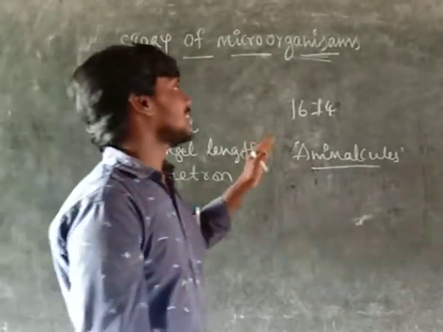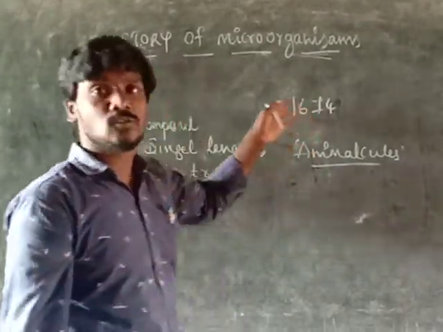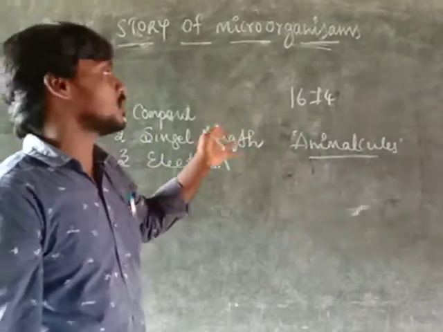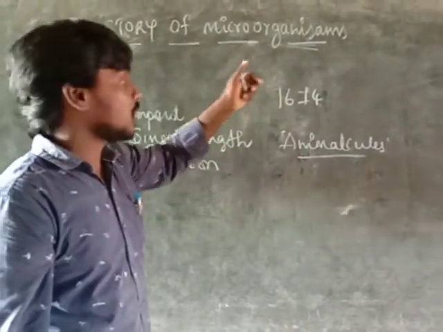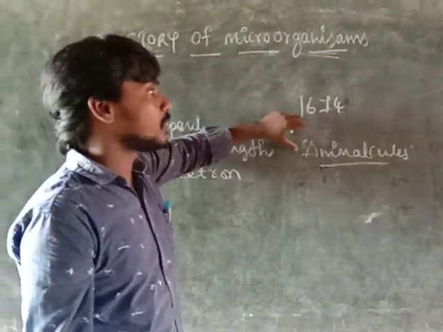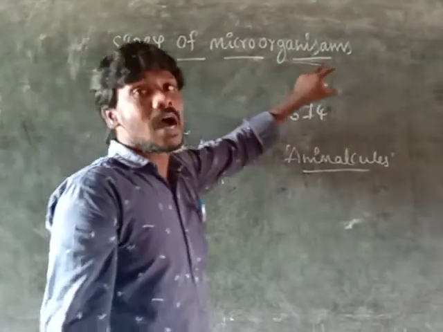But after 1674, when he invented the single lens microscope, the term animalcules was replaced by microorganisms.